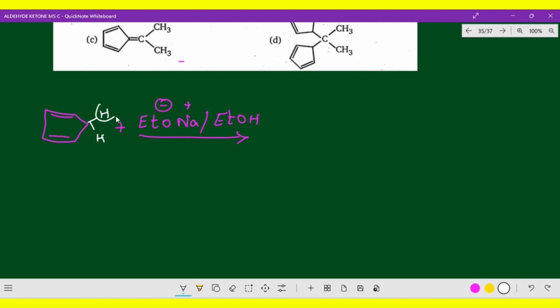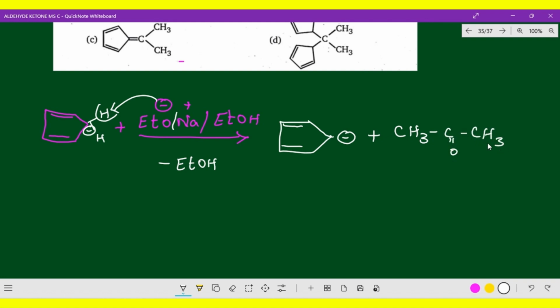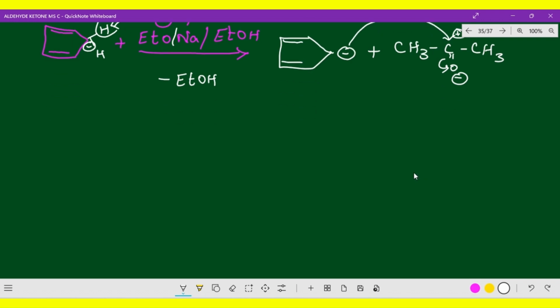The acidic hydrogen releases that proton and forms EtOH, as it is attracted towards the minus charge. Here EtO and here EtOH, and a minus charge will be created here. This minus charge reacts with acetone, that is CH3, C double bond O, CH3. This is a carbonyl carbon, which is positive. The negative charge is attracted towards the positive carbonyl carbon, so naturally you will get the product like this.